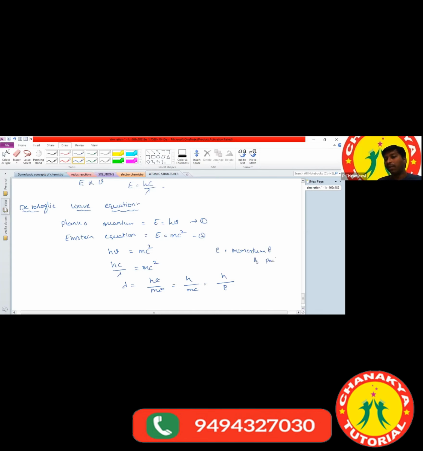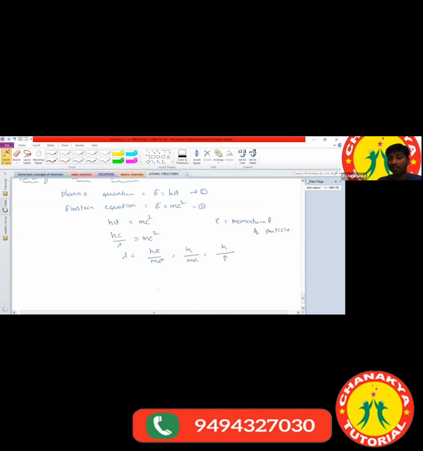Based on this, we are having some questions. Clear? And one more formula is there. What other formula do we have in the examination? Lambda is equal to h by square root of 2 into m into KE.